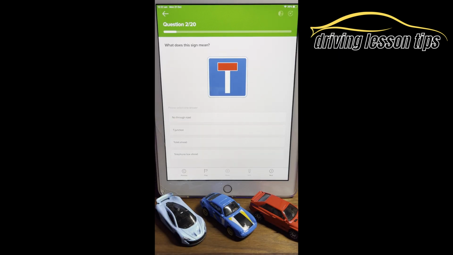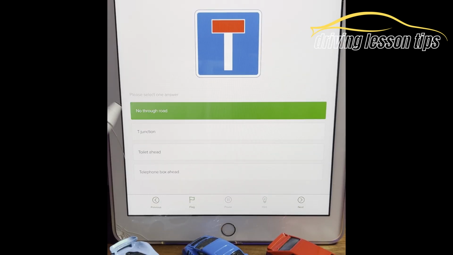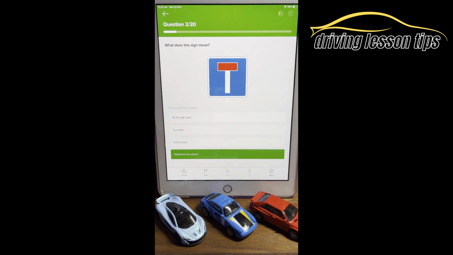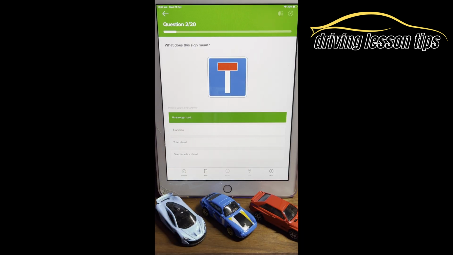Question number 2, what does this sign mean? So again, you've got 5 seconds. Is it no through road, T-junction, toilet ahead, or telephone box ahead? I love some of these answers. Some of these answers are amazing. The answer is no through road, or some people call it a dead end.